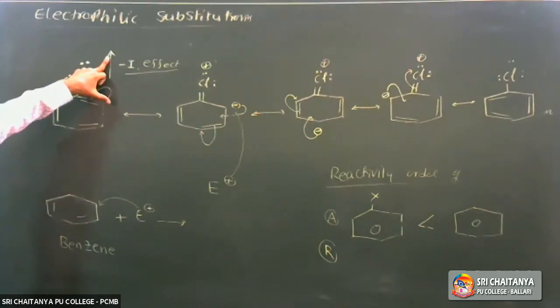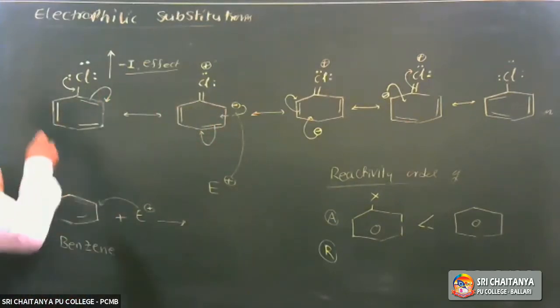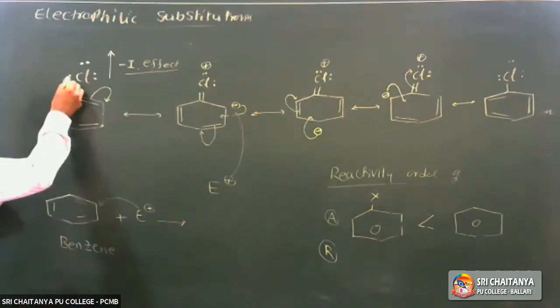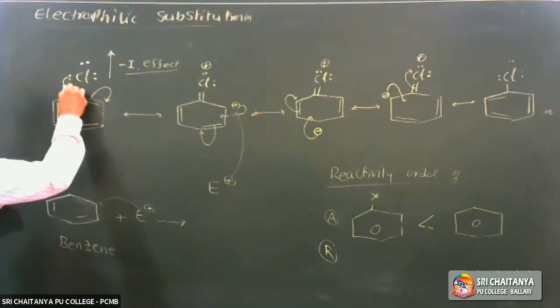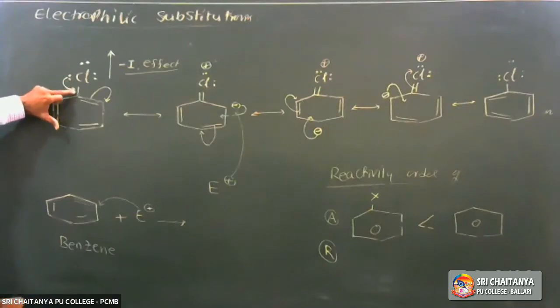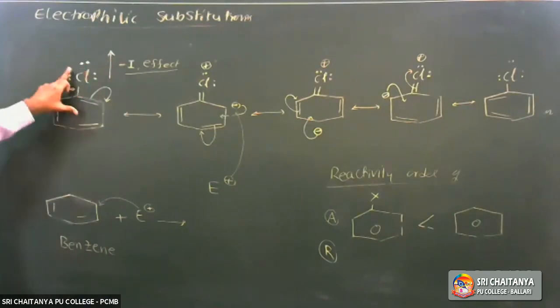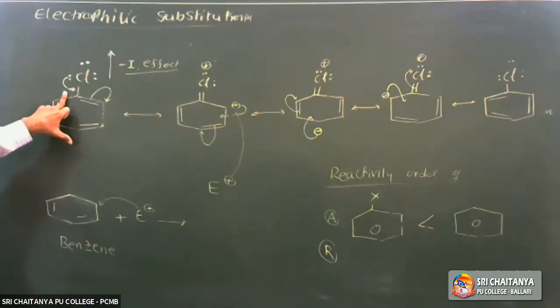Ring deactivating, but it is an ortho para directing group because it has two effects. It also has a resonance effect. These lone pairs are involved in resonance. So the minus I effect is opposed by this resonance effect.